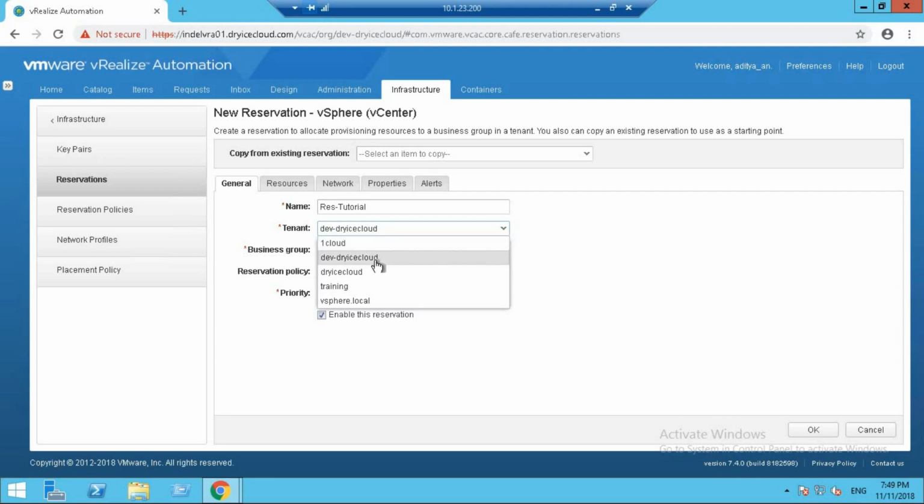The tenant, you can select the tenant for which this reservation is being created. For now, it's going to be dev-rise cloud. Select the business group for which this reservation is being created. We're going to select BG-tutorial.